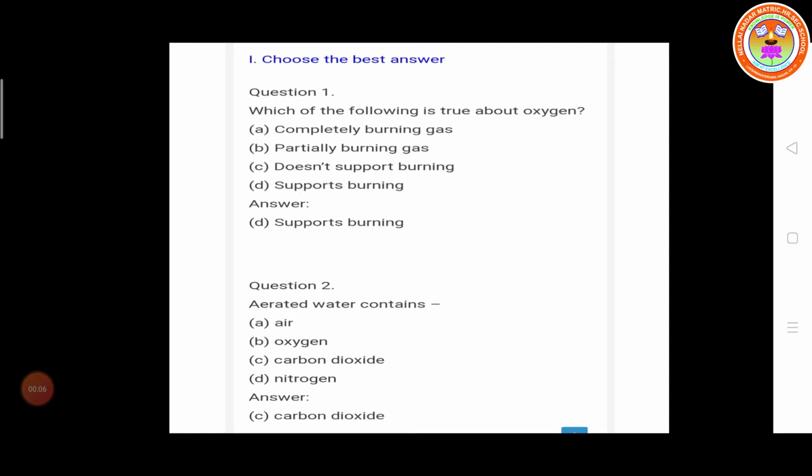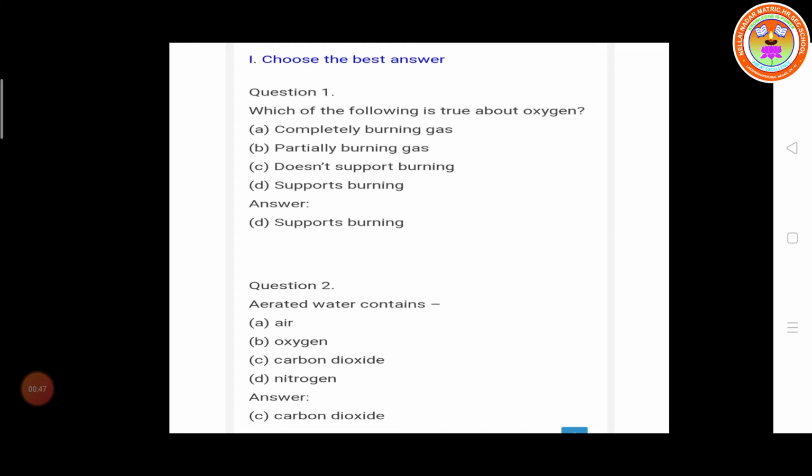In this video, you are going to learn about the evaluation part of the air lesson. Roman 1, choose the best answer. Question number 1. Which of the following is true about oxygen? Option A, completely burning gas. Partially burning gas. Doesn't support burning. We already know that oxygen is a supporter of burning, so option D is the correct answer.